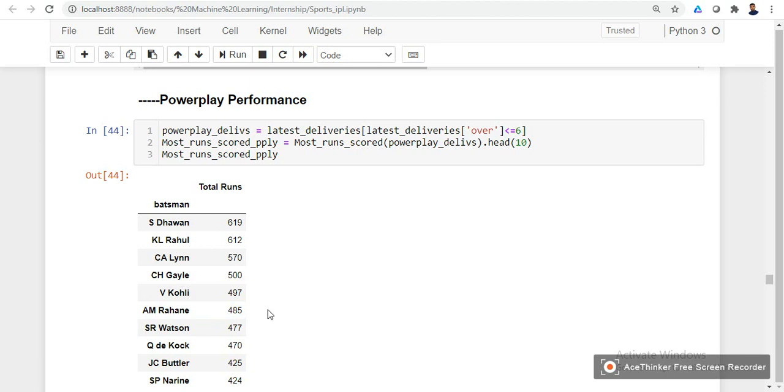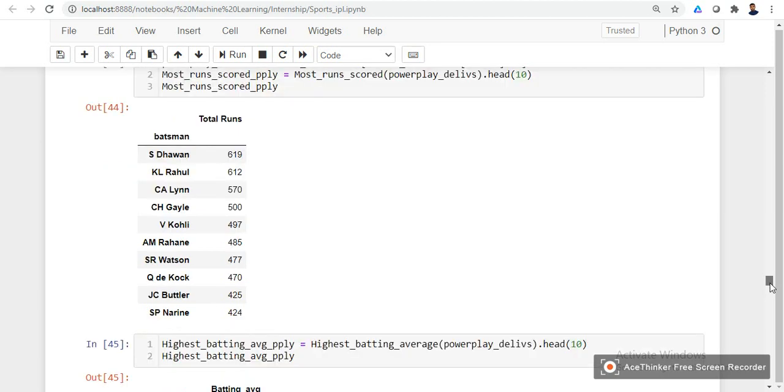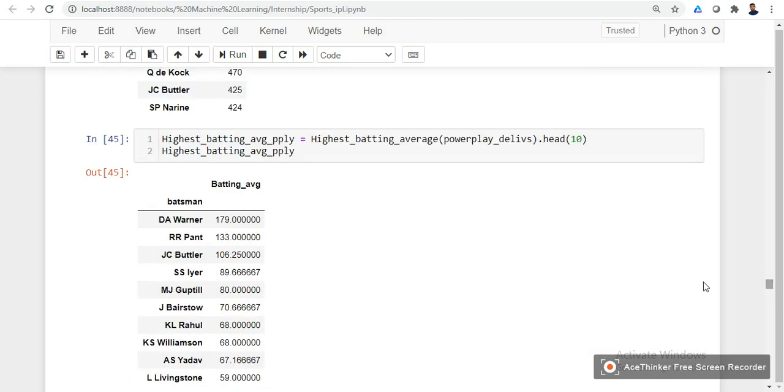These are the players who have scored many runs in the power play. Remember, this data is taken from the last 2 seasons in order to get the best informed batsmen.